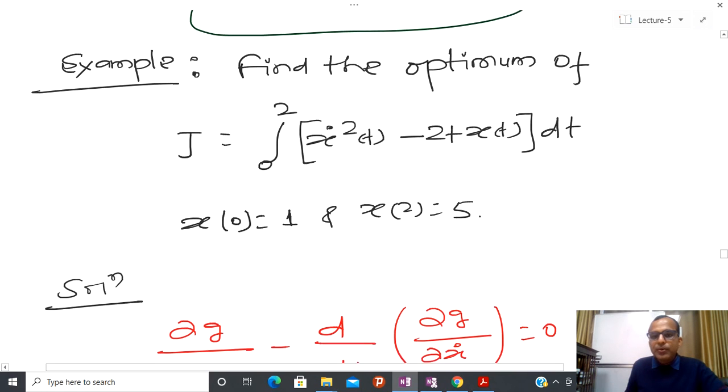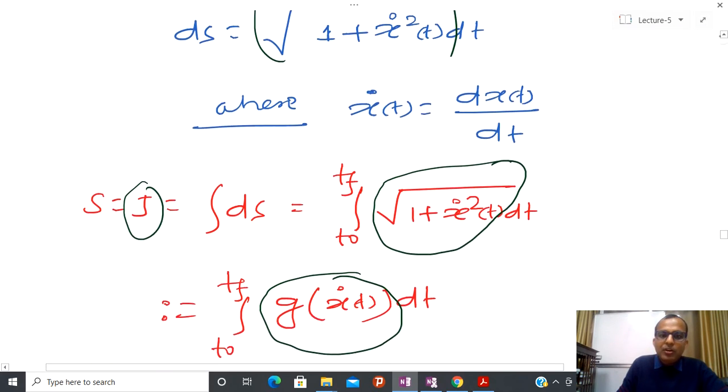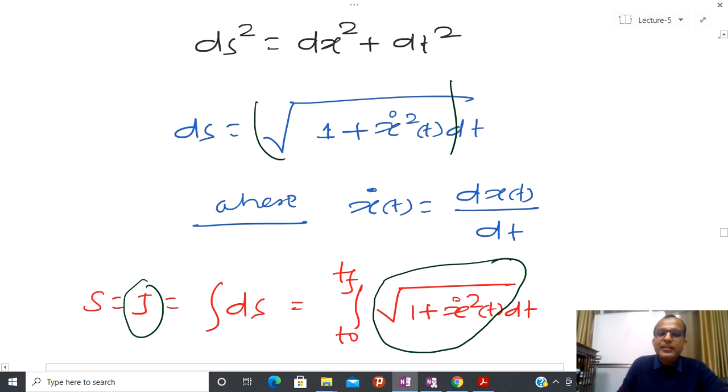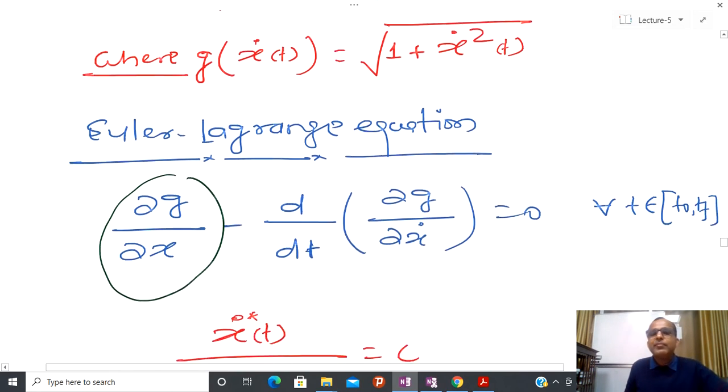Now again, in this problem, what we have found is that it is a very simple problem, but somehow we are able to understand how to formulate the performance measure. By seeing the problem statement several times, one is able to formulate the exact kind of performance measure. So you have to first study the statement of the problem, and once this J comes into the picture, then things become very easy.